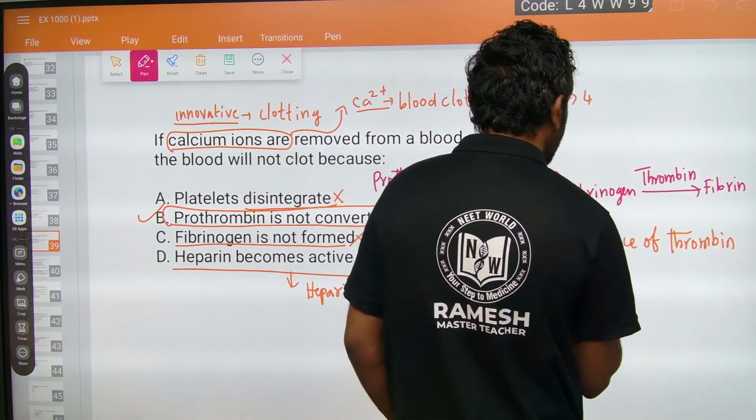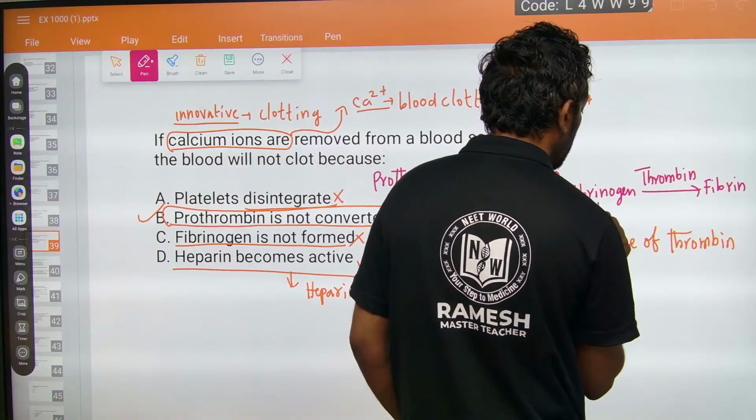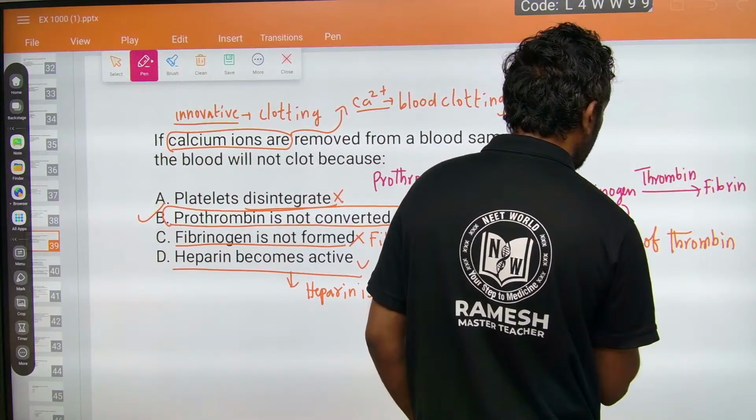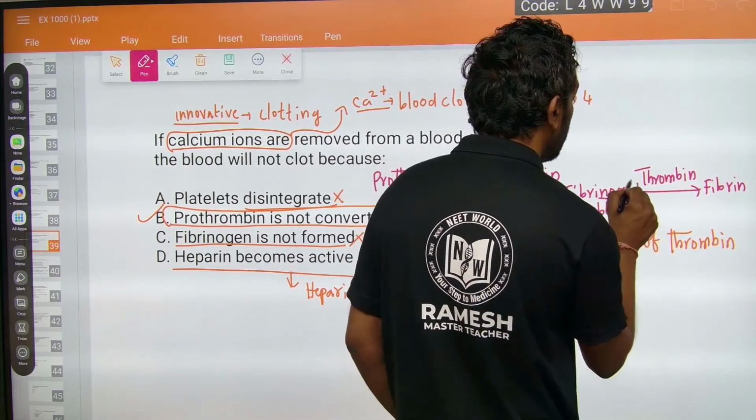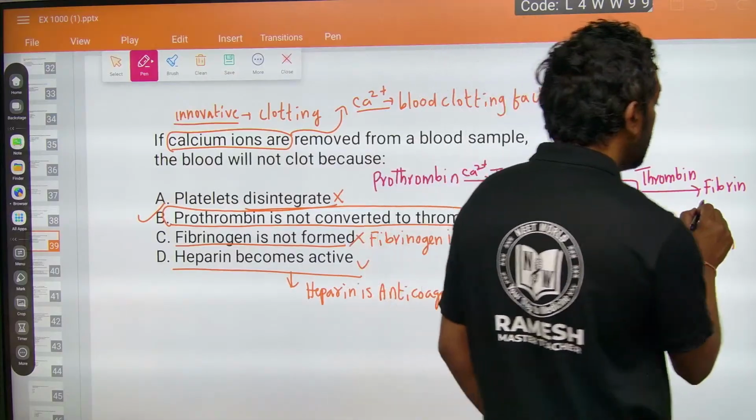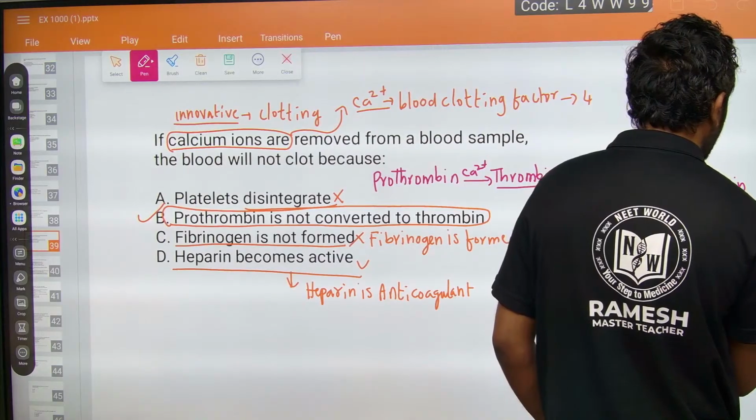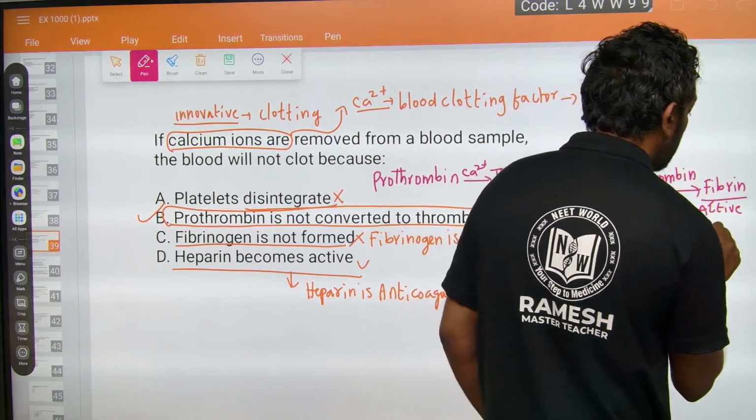Fibrinogen is the soluble, inactive form. "Nogen" means inactive. Fibrin is the active form and it is insoluble.